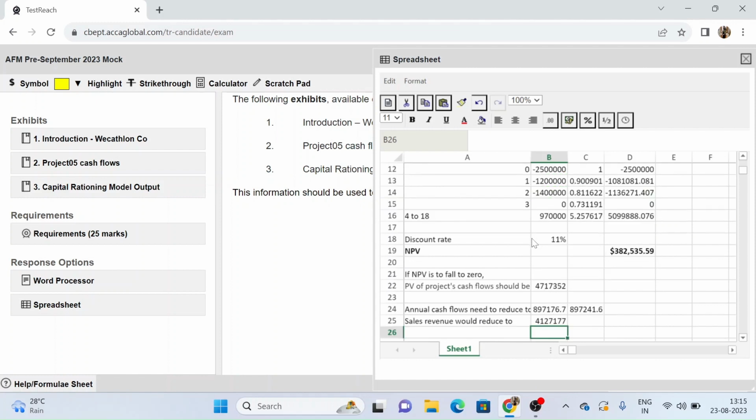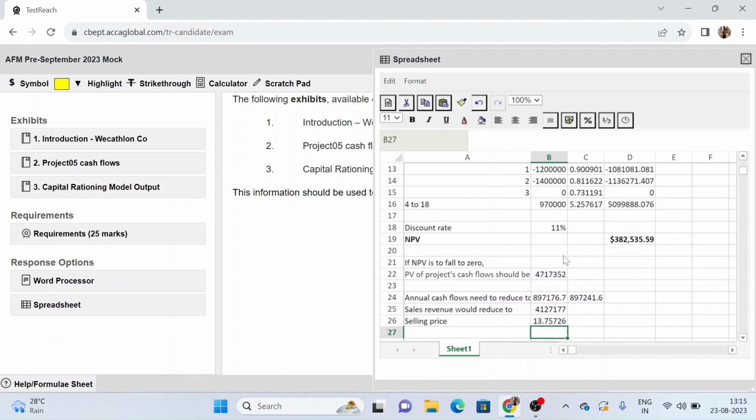So if the sales revenue reduces by this figure, then let's see what your selling price falls to. Selling price will be the sales revenue divided by your number of units, which was given to us as 300,000 units. So with this we have our selling price. If I round this off to 2 decimal places, I will have 13.76 as my selling price.